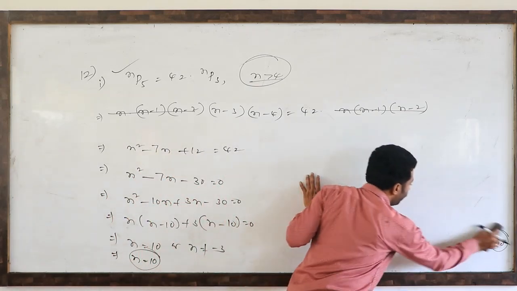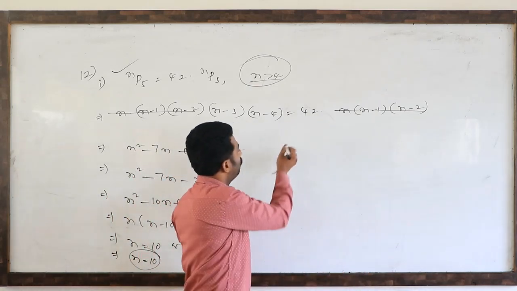Like that, the second bit is there. So what is the second one?